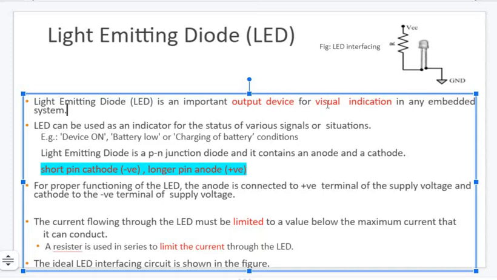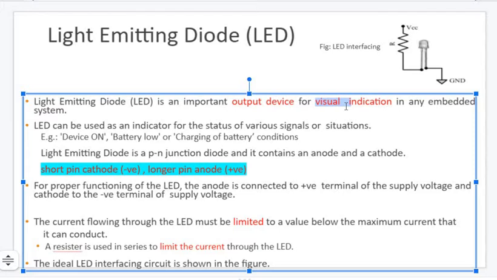For what purpose is it used? For visual indication. I hope we all remember our analog digital IC trainer kit. There we used to see some lights on the top, either on the input side or the output side. If the bulb is glowing, we used to say high voltage. If the bulb is not glowing, we used to say low voltage. That's an output measurement. It is used for input also, but most of the time its function is to show the output. It is called visual because the user can observe it through the eyes.